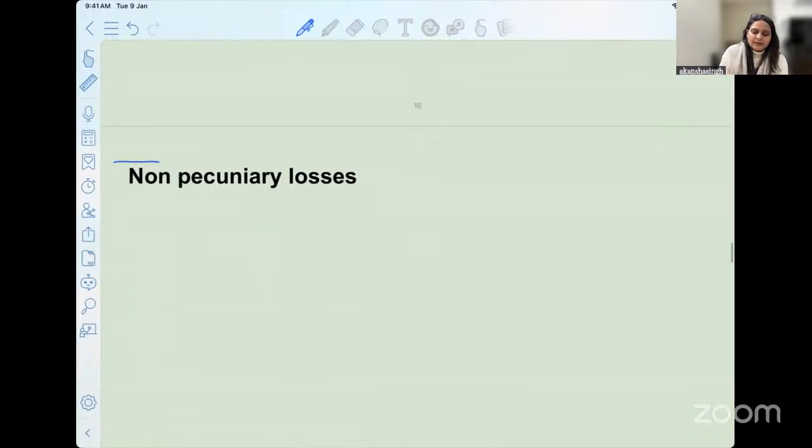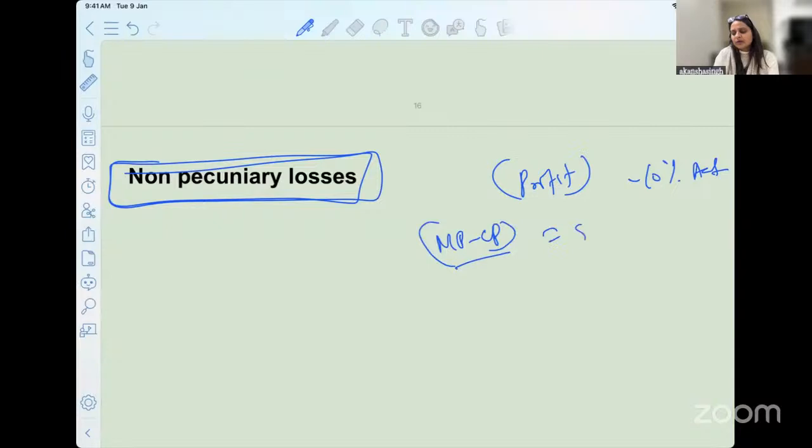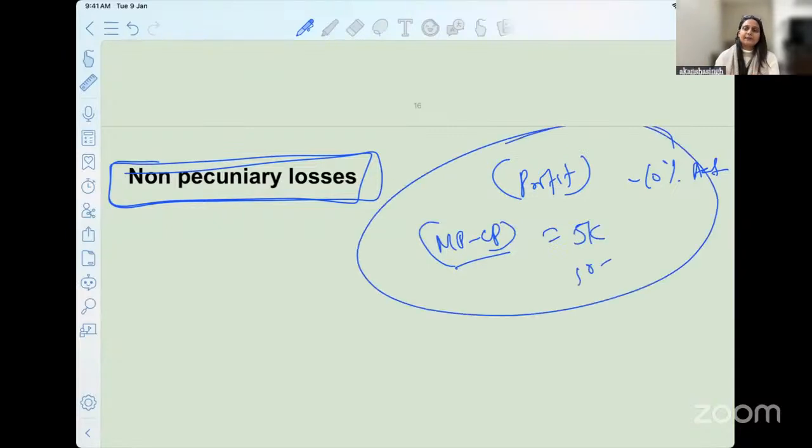Now, very briefly, we will touch on the concept of non-pecuniary losses as well. Non-pecuniary losses are what? When I talk about profit, it can be 10 lakh of rupees or 10% of the actual profit. Or when I speak about market price minus contract price, you can find out it can be 5,000, 10,000, 5 lakh or whatever. These are all pecuniary damages.